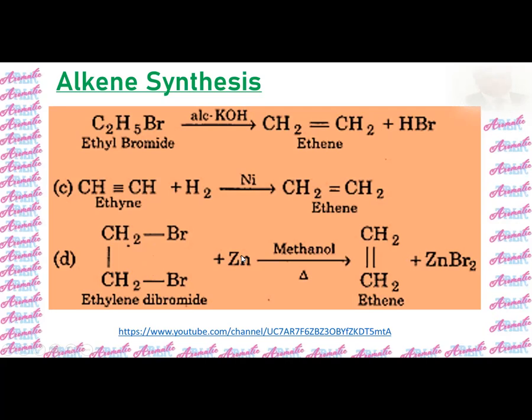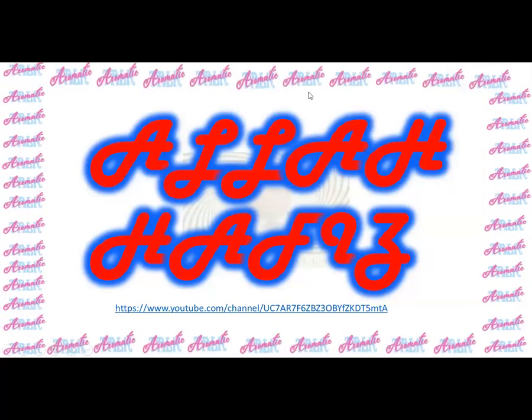Zinc is a dehalogenating agent. It will remove two halogen atoms from the adjacent carbon atoms in the presence of methanol to form alkene. So here you can see there are three methods of preparation of alkene. So in this lesson, we have learned the reactions of alkene and their practice.